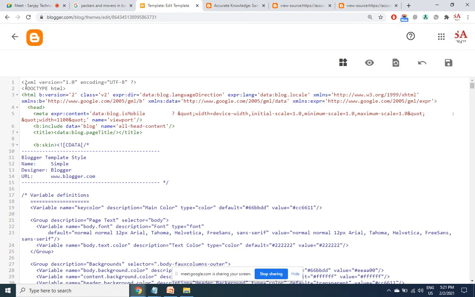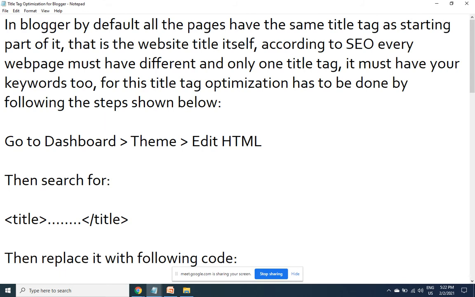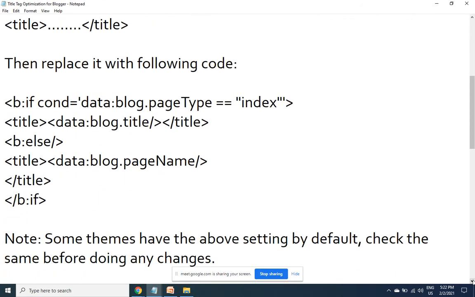See the format of the code you can see. It starts with the HTML tag. You have the head part. This is where the title is. So instead of writing a static title, he has written a function here. This function is getting me my main website title in every page as the starting part. So I need to delete that. So instead I require this code. This is the code we want.